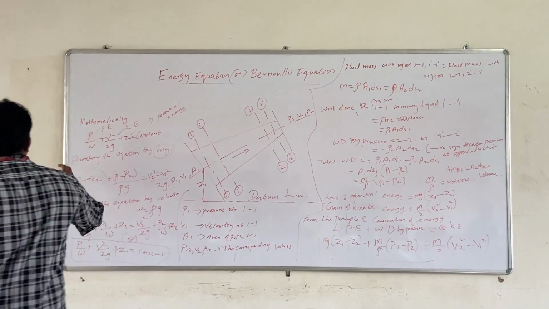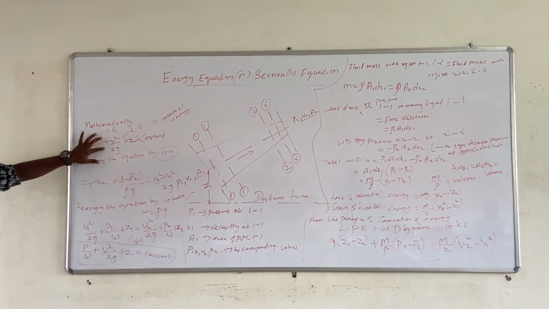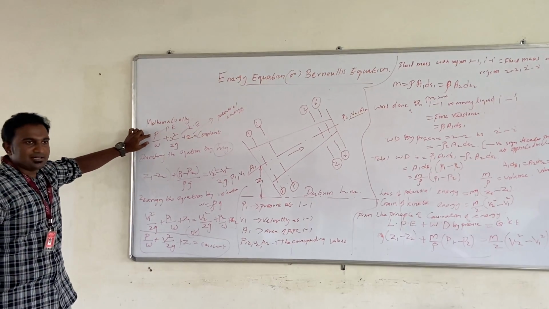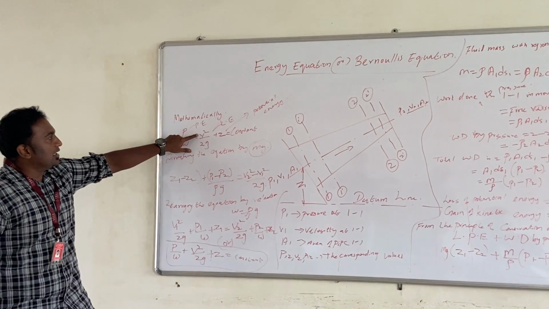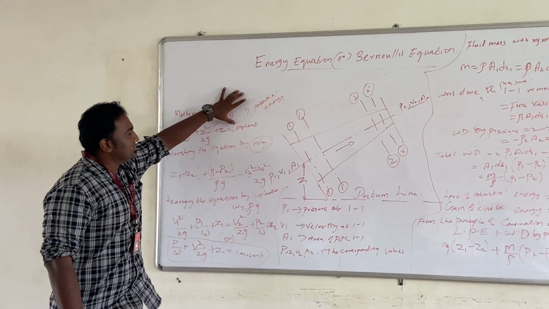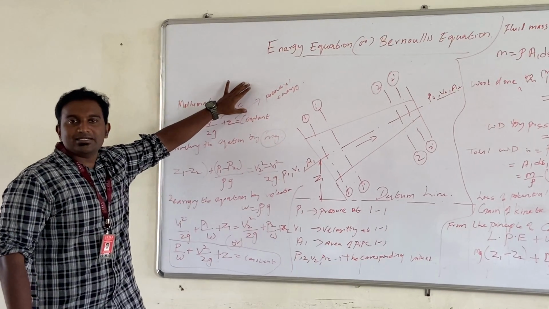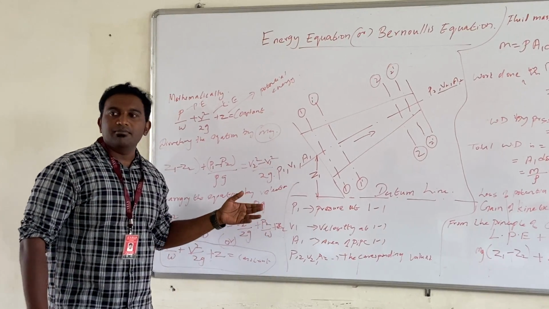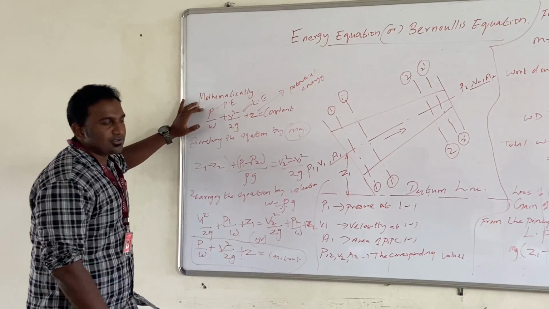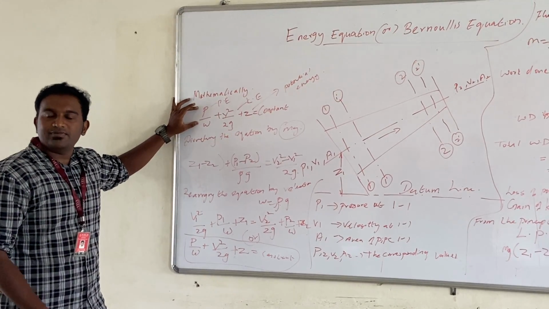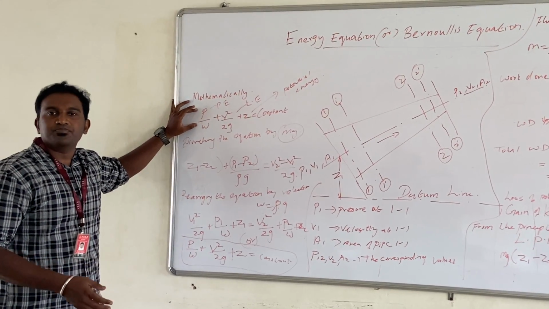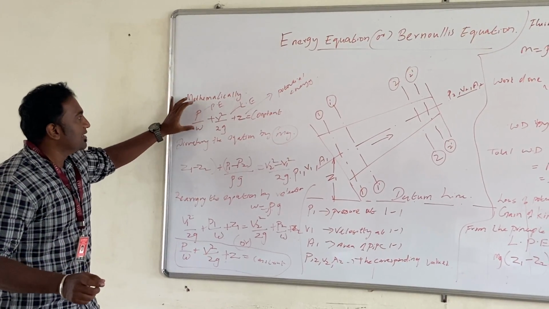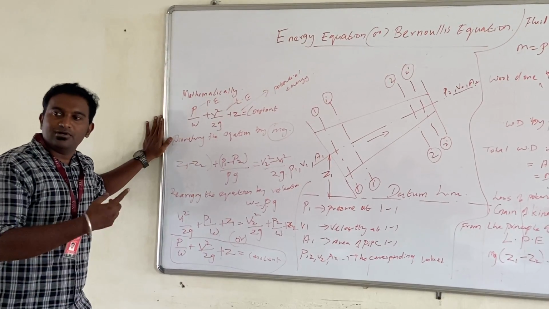So that is P by W plus V square by 2G plus Z is equal to constant, where P by W is the pressure energy, V square by 2G is the kinetic energy, and Z is the potential energy. This is the basic principle of Bernoulli's equation, and this is what you are going to prove. If they ask for the derivation of Bernoulli's equation, you have to write this formula and derive it.